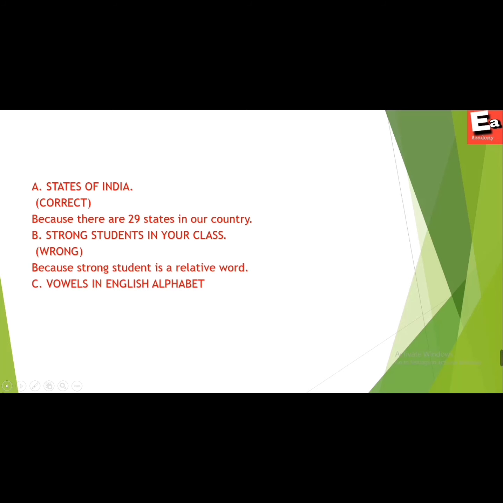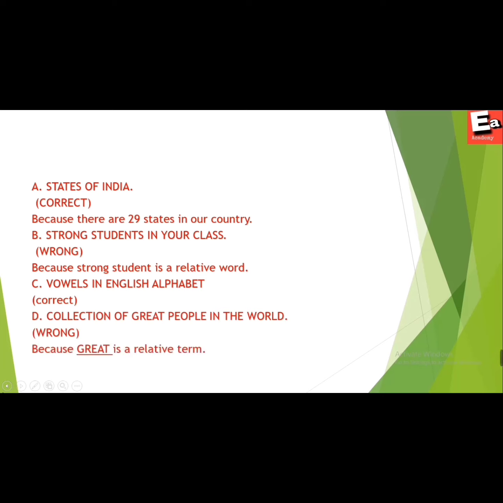Next example, vowels in the English alphabet. Here we can form a set because vowels are distinct and well defined. Next, a collection of great people in the world. Again, we cannot form a set with this because great is a relative term.